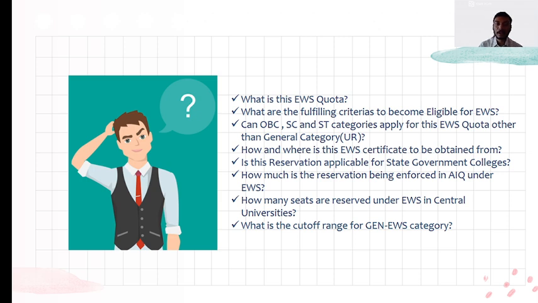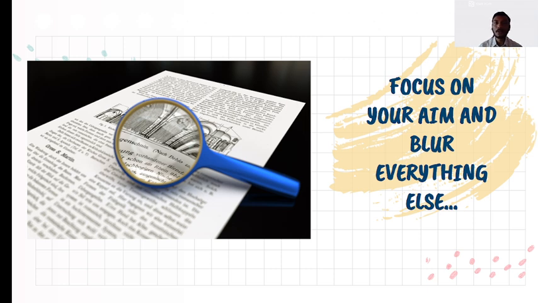Before concluding, we all know a magnifying glass. What does it do? It magnifies the minute things which are necessary for us. In other words, it blurs the things around it. This must be the perception for our aim. Focus on your aim and blur everything else.